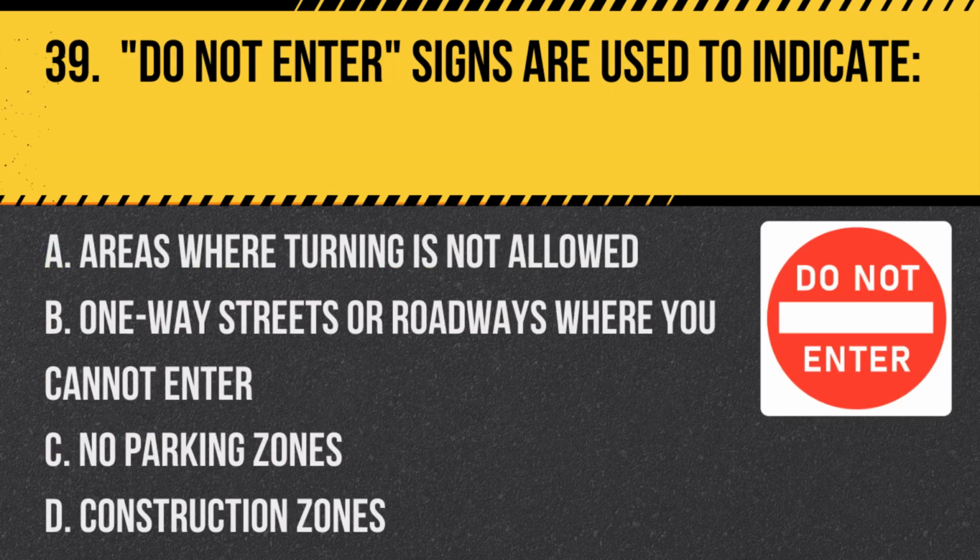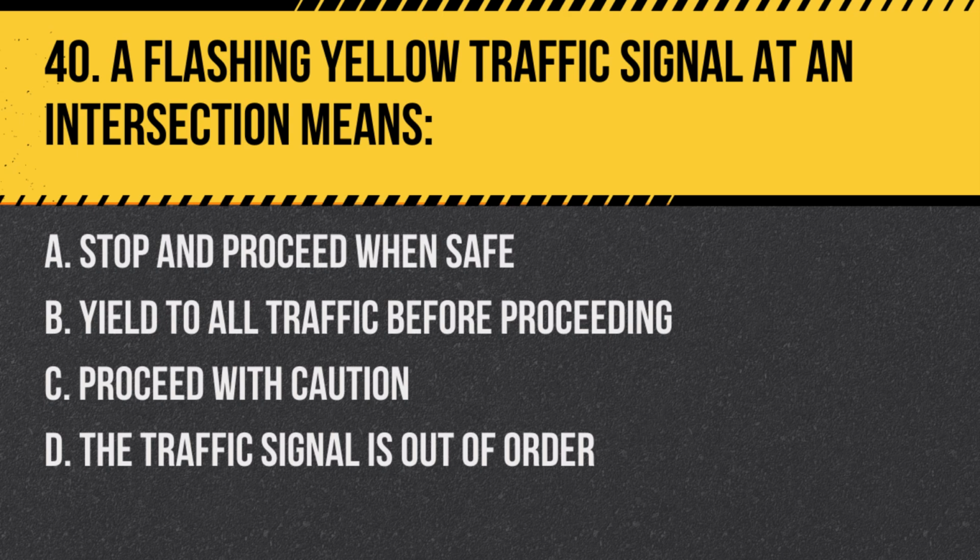Question 39. Do not enter signs are used to indicate: A. Areas where turning is not allowed. B. One-way streets or roadways where you cannot enter. C. No parking zones. D. Construction zones. Answer: B. One-way streets or roadways where you cannot enter. Do not enter signs are used to indicate areas that vehicles are prohibited from entering, such as wrong ways on one-way streets.